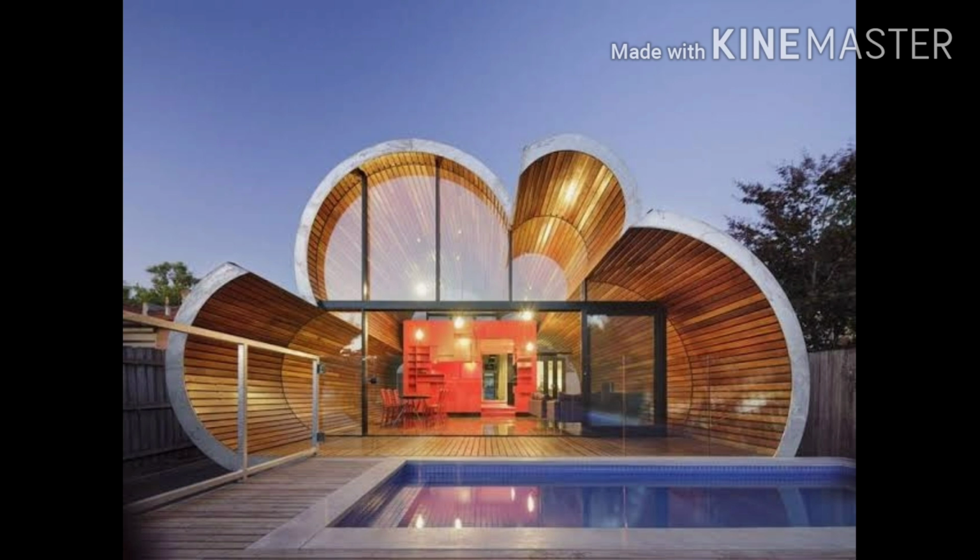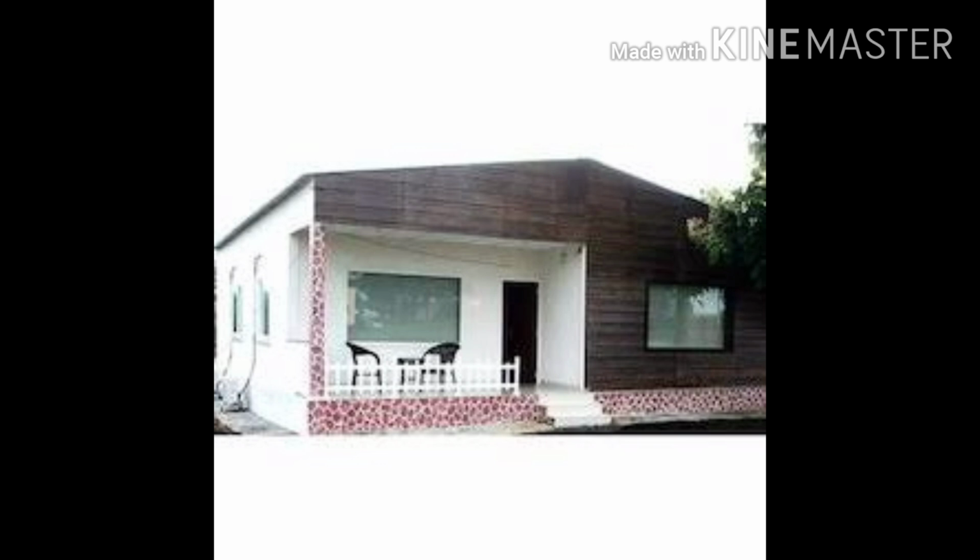We see different types of houses around us. They differ in size, shape, location and construction material. Some belong to the owner while some are rented by tenants. There are different types of houses where we live. Houses are of 2 types. One is Pakka house and two is Kacha house.